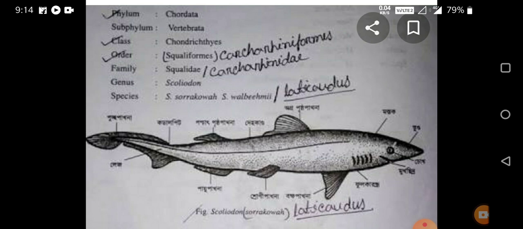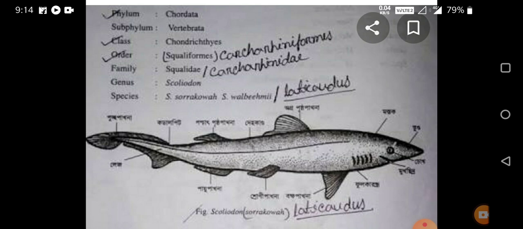Now, the body of the Scoliodon animal can be divided into head, trunk and tail. First we explain the shape, size and color of the Scoliodon animal. The Scoliodon animal has a long, laterally compressed, spindle-shaped body, tapering at both ends, means broad in the center and tapering toward both ends. The size of the animal ranges from 30 to 60 centimeters in length.